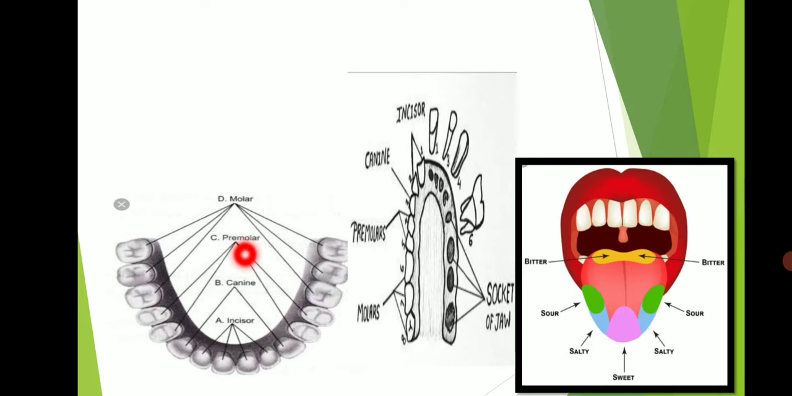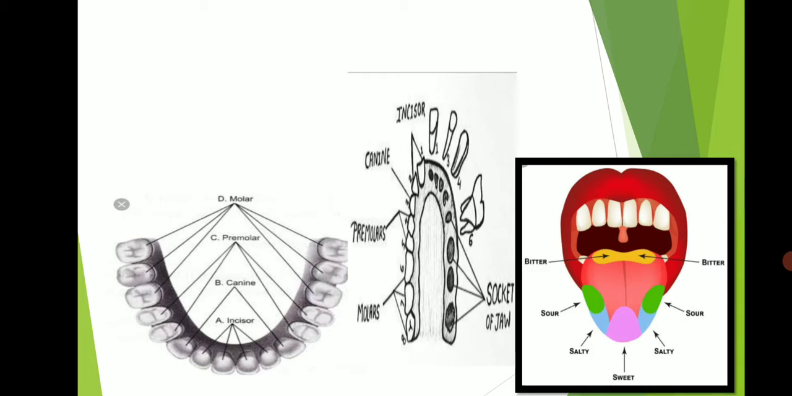Canine teeth are also known as the pointed teeth, and they are used for tearing food. Premolar and molar teeth are basically broader than the incisor and canine teeth. Premolars and molars are used for grinding food.